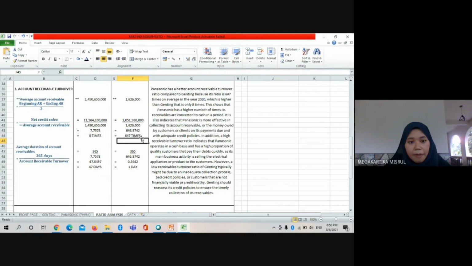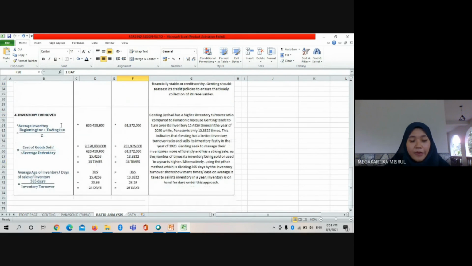As you all know, Panasonic's main business activity is selling electrical appliances or products to their customers. So it is mainly based on cash basis. However, a low receivable turnover of Genting typically might be due to an inadequate collection process or bad credit policies or customers that are not financially viable or creditworthy. So Genting should reassess its credit policies to ensure the timely collection of its receivables. We can also see from the days, Panasonic only takes one day to collect their receivable, right? So it's really efficient.